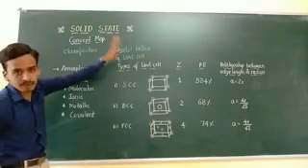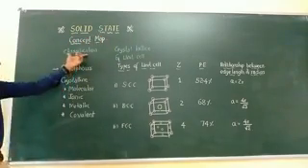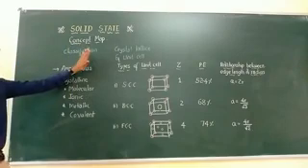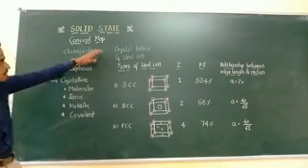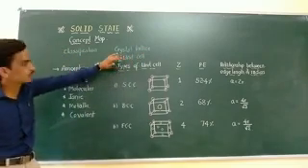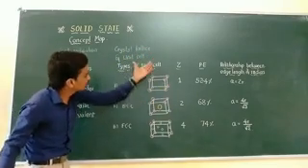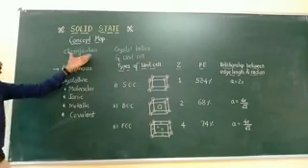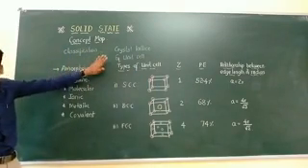In this concept map of solid state, the first important step is how to classify these solids. Next, what you know about the crystal lattice and unit cell concept will be recalled once again, along with the types of unit cell. First we are going to concentrate on the classification of solids.